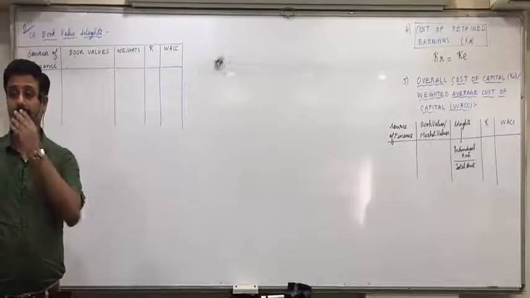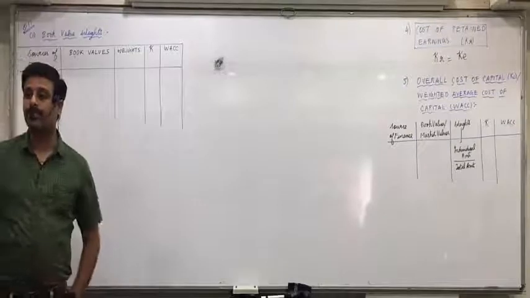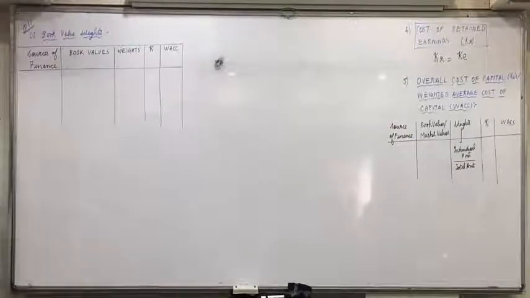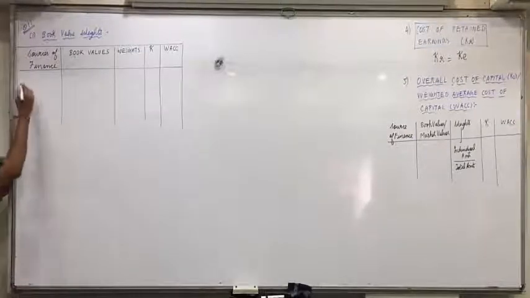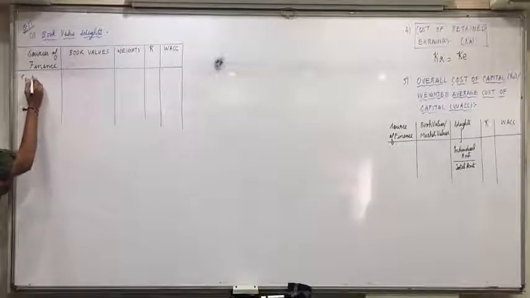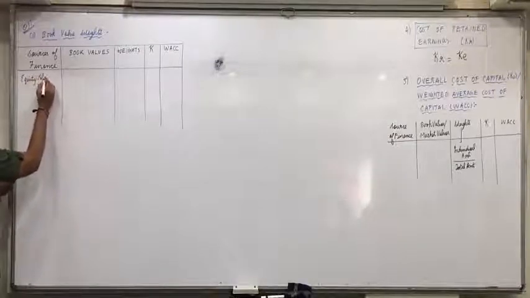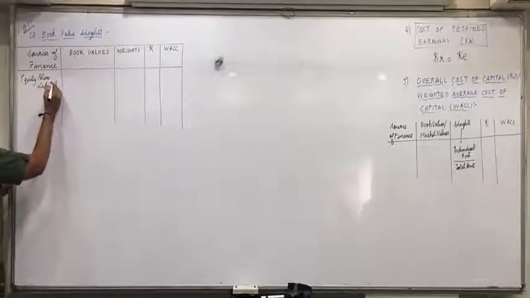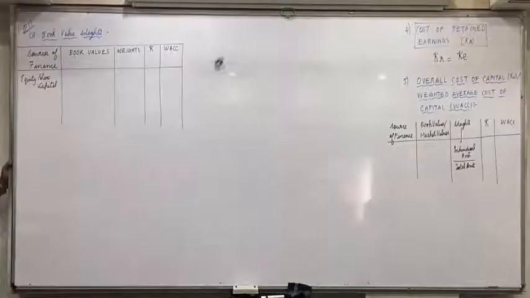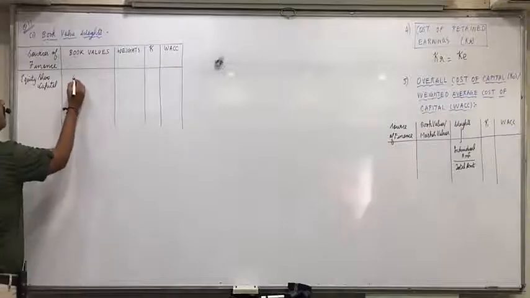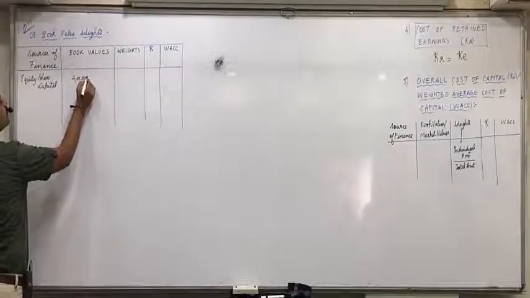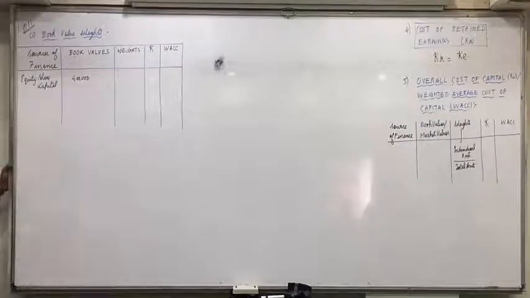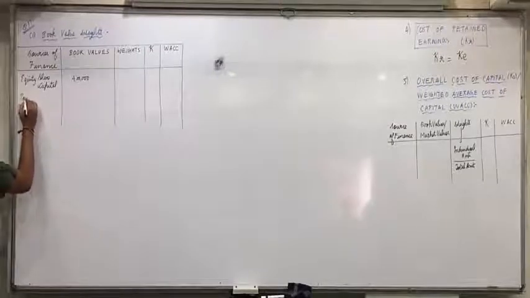Did you all give the headings? Now be attentive. Sources of finance. The very first is equity share capital. What is the book value? 4 lakhs. Then second is preference share capital.